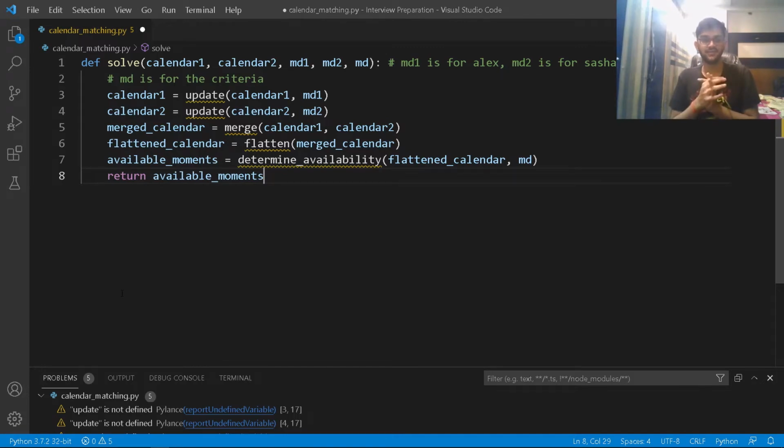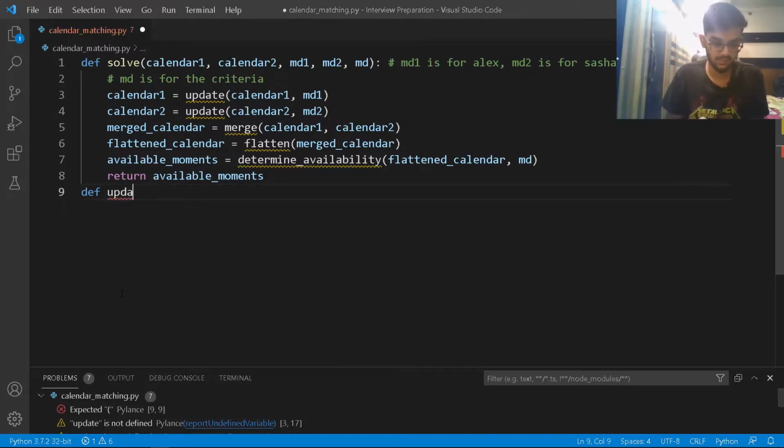But again, you have to be implementing the rest of the functions here. So let's get started with that one by one, right? We don't need to hurry. We'll just start with update 1. So define update, right? I think it's not taking the auto input thing. So update, and then we have parameter calendar, and then, okay, my bad. So this should be calendar, and then we have meeting duration 1.